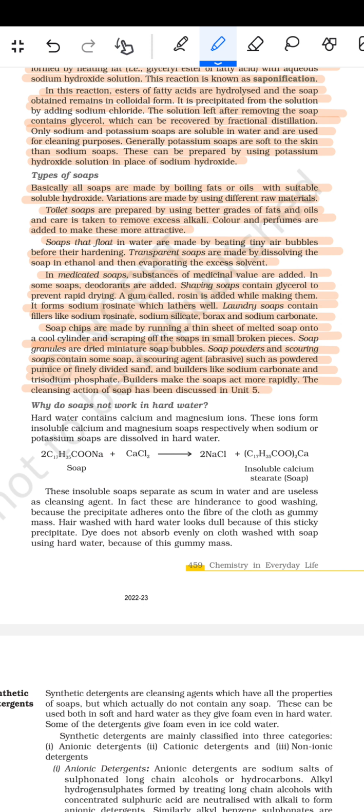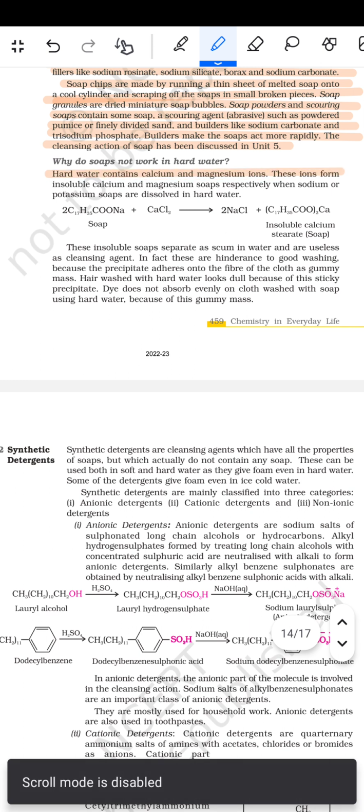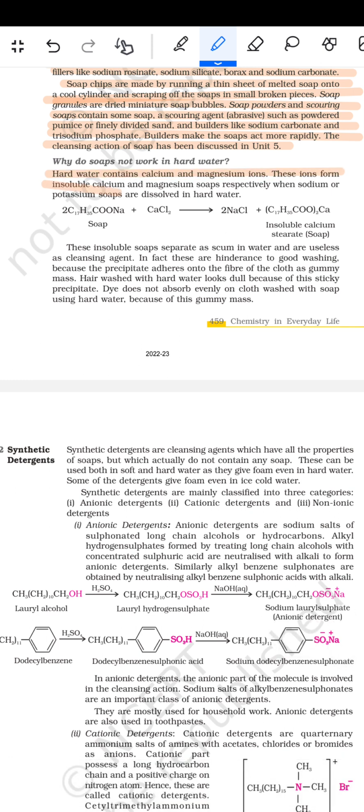After this comes the question: why do soaps not work in hard water? The hard water contains calcium and magnesium ions. These ions form insoluble calcium and magnesium soaps respectively when sodium or potassium soaps are dissolved in the hard water. So this soap is given, then the insoluble calcium stearate is given. These insoluble soaps separate as scum in the water and are useless as a cleaning agent.